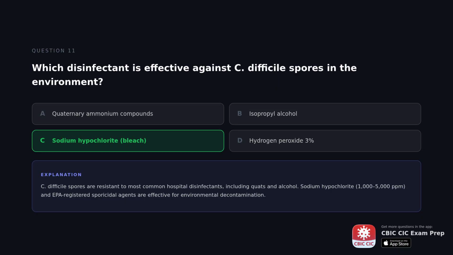The correct answer is sodium hypochlorite bleach. C. difficile spores are resistant to most common hospital disinfectants, including quats and alcohol. Sodium hypochlorite at 1,500 ppm and registered sporicidal agents are effective for environmental decontamination.